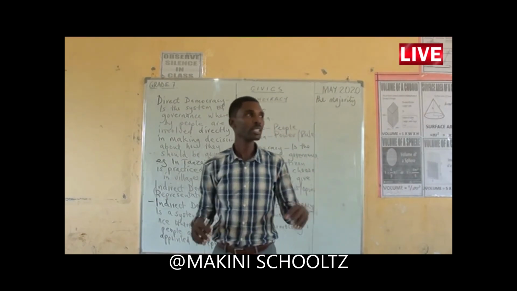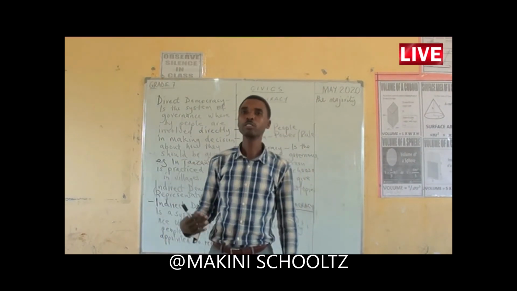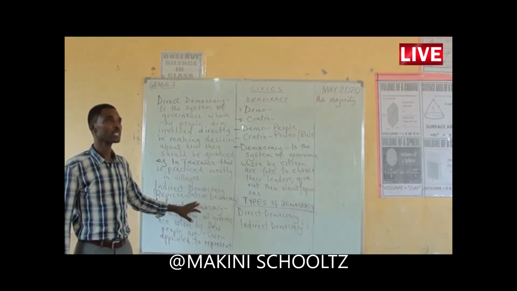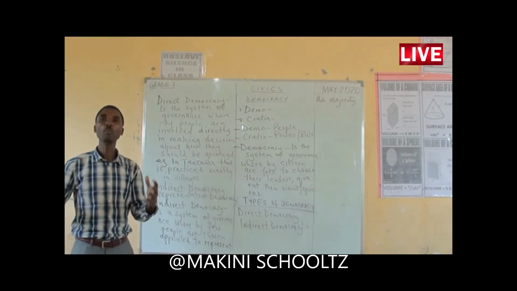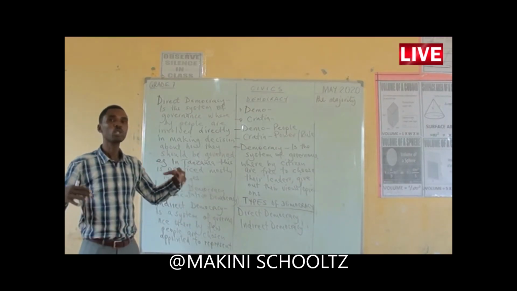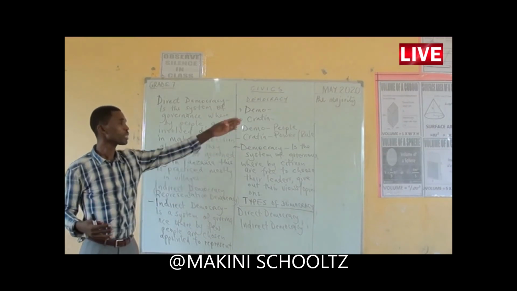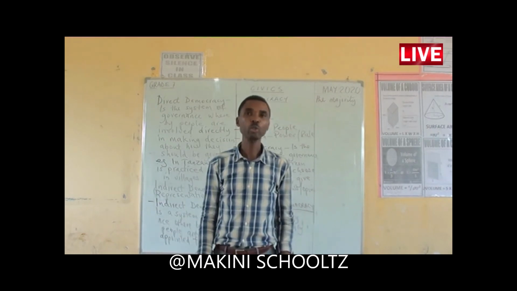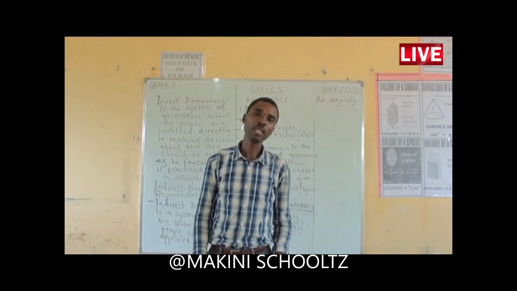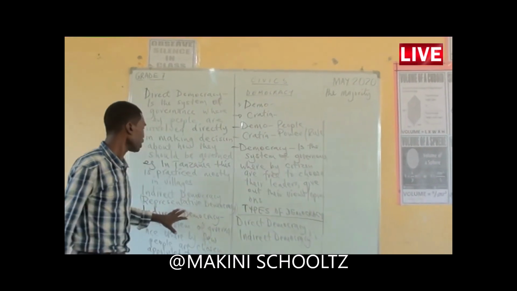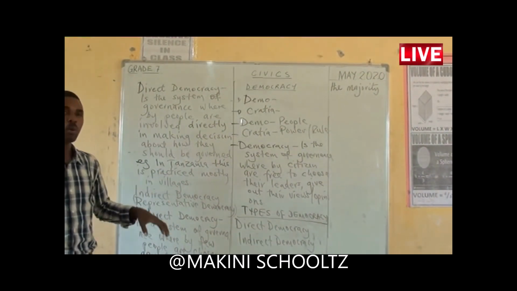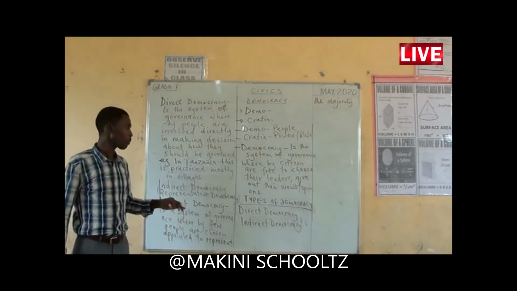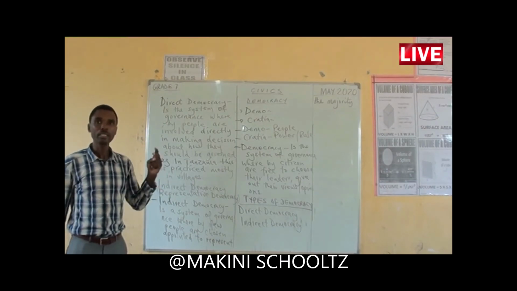Let's give an example. In Tanzania, we have members of parliament. We can group them in this type of representative democracy, whereby a few people, the members of parliament, have been chosen to represent the majority, because it's not possible for the whole country to meet and discuss various matters concerning the country. Therefore, the government needs a few people who are chosen to represent others. These are the two concepts, direct democracy and indirect democracy.